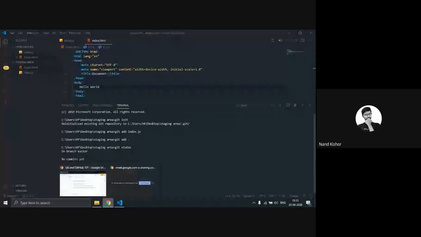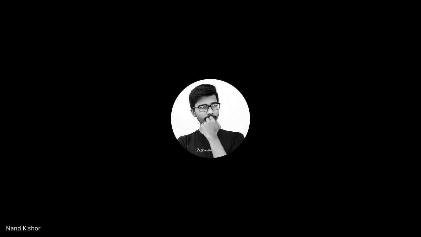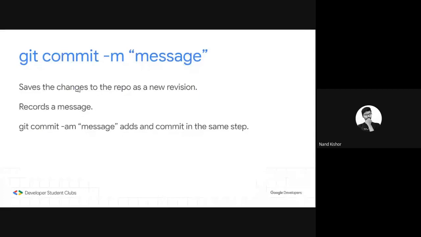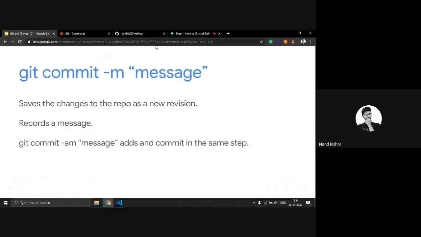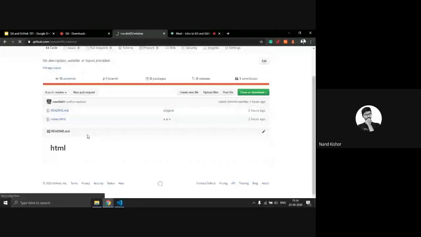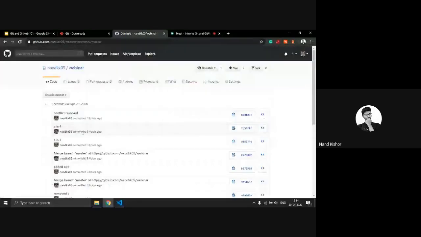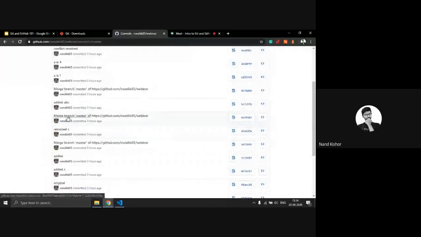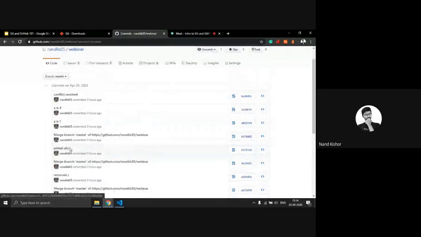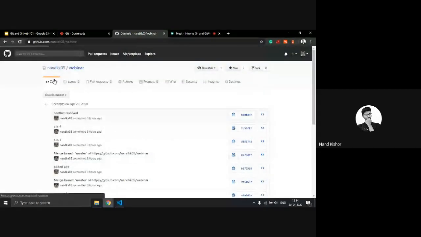Moving to our slide, our next command is git commit with a message. What this command does is save the changes to the repo as a new version, and the message inside the inverted commas is saved as the commit message. If you visit my repo, you can see there are 13 commits I have made into this repository. These are the messages: removed C, merged branch, added ABC. You have to use good messages so that other developers can also understand your message.